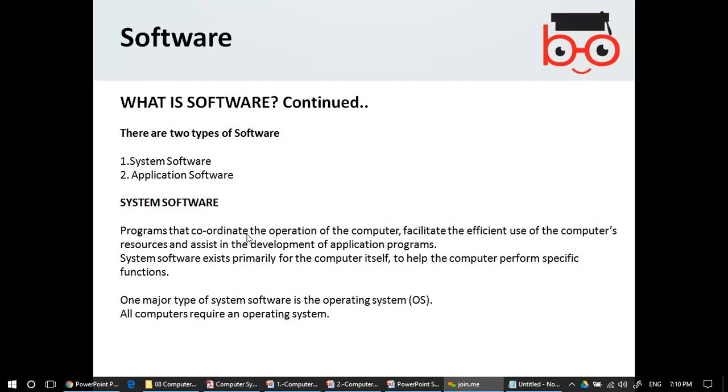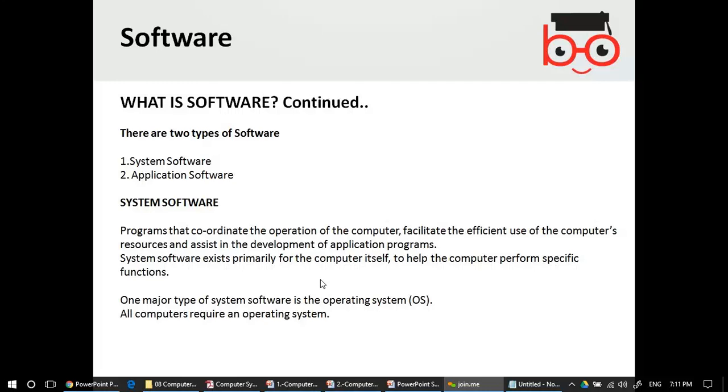Programs that coordinate the operation of the computer, facilitate the efficient use of the computer's resources, and assist in the development of applications programs. System software exists primarily for the computer itself to help the computer perform specific functions. One major type of the system software is called the operating system. So every computer needs an operating system. So the type of the software, the system software, is mandatory. Without system software, your computer cannot run.